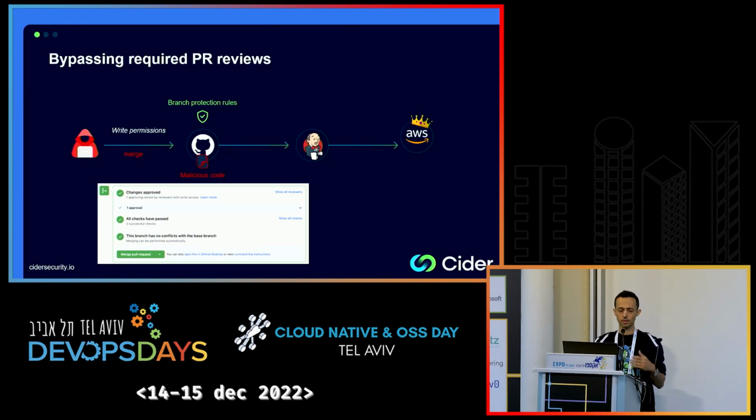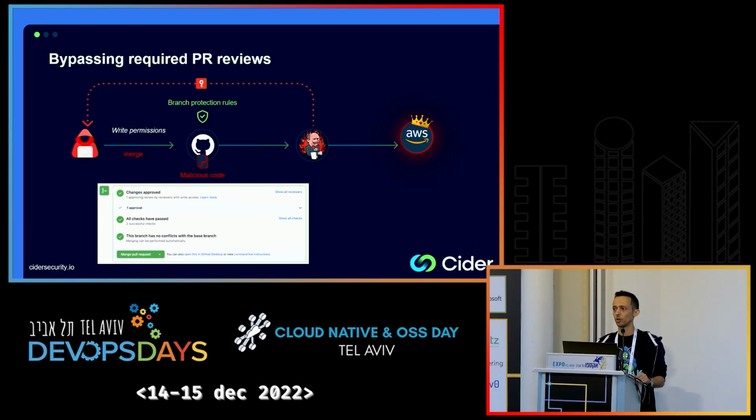So the attacker can just merge the code, which now triggers, as I said 2 minutes ago, when code is pushed to the main branch, the Jenkins pipeline is now triggered, fetching the code from the GitHub repository with the malicious app, and now malicious code can be executed in Jenkins. So the attacker can use it to exfiltrate the credentials and to access AWS.